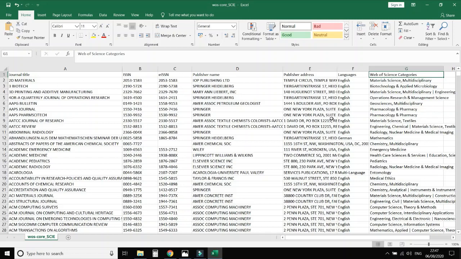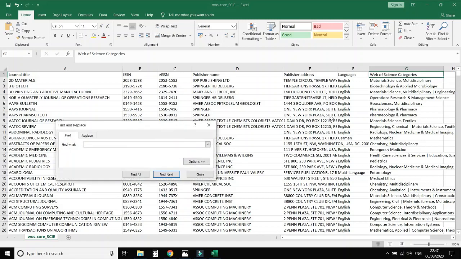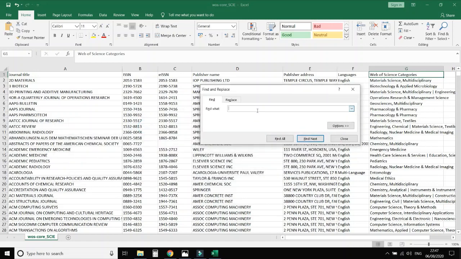So here by using the search option you can find any journal as per your requirement.